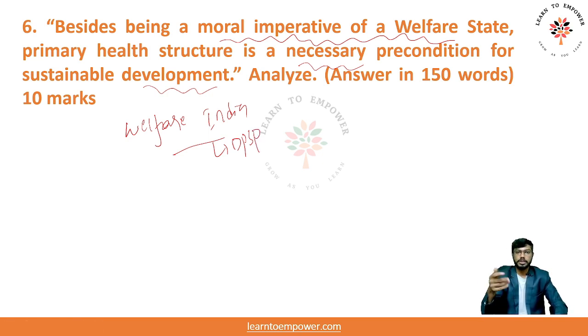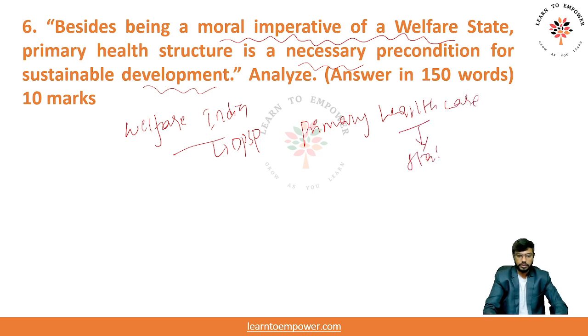So what does welfare state mean? Here the government works for the welfare of the people, right? I think it is in Article 36 and 37 that mentions the welfare of the people as a welfare state, that is India. Now here it is primarily not talking about primary health care. Please remember, health is a state subject, right? So who is responsible for creating the primary health care? It is the states.